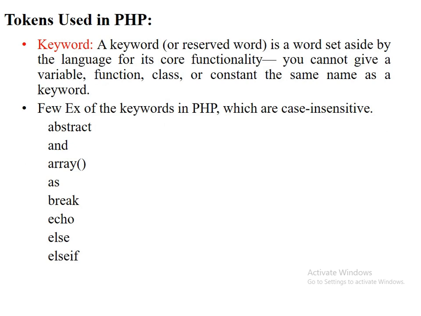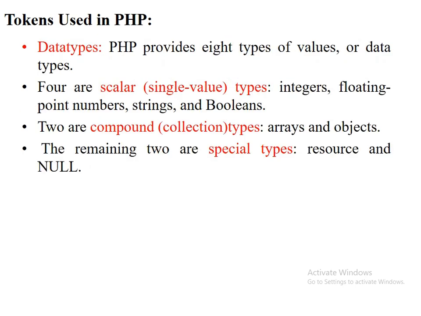The next token is keyword. A keyword or reserved word is a word set aside by the language for its core functionality. You cannot give a variable, function, class or constant the same name as a keyword. For example, keywords in PHP, which are case insensitive, include abstract, array, function, as, break, echo, and else.